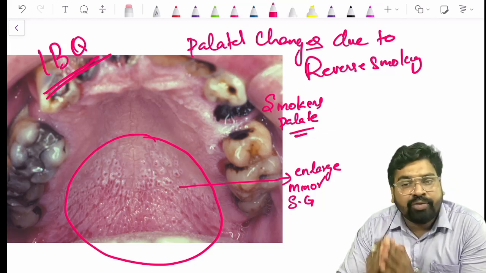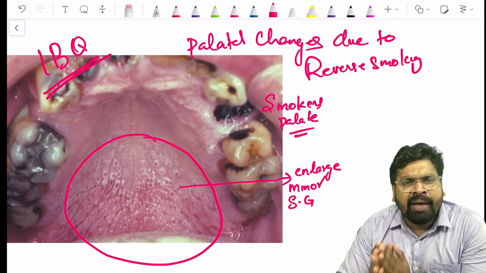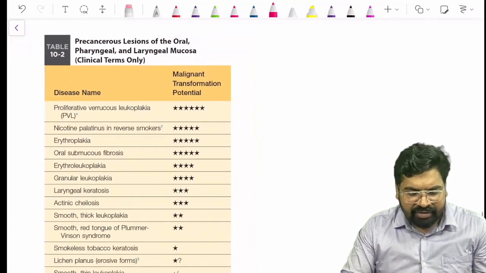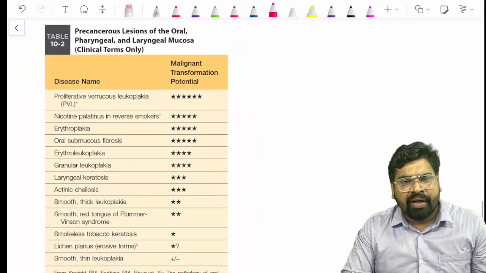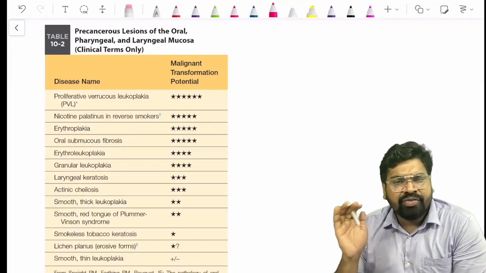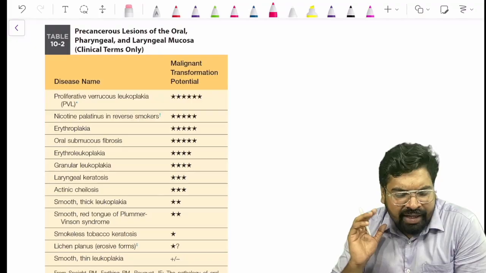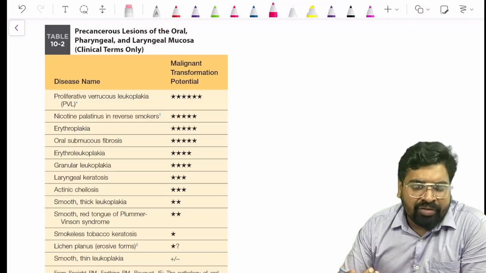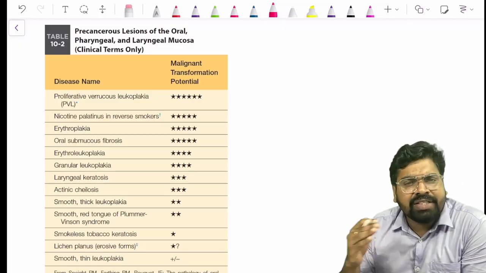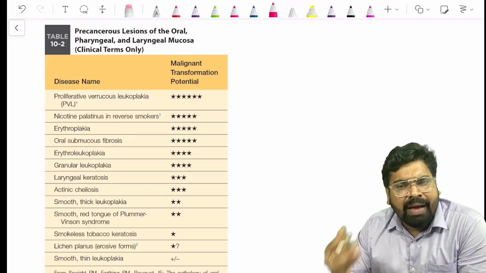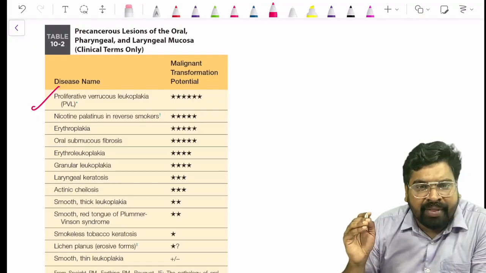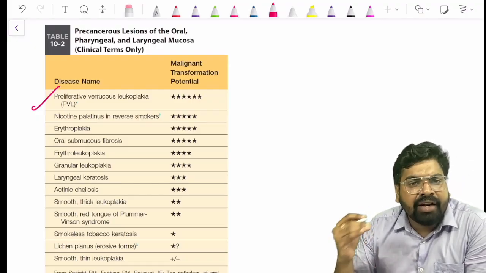So there are so many questions being asked based on malignant transformation. This is taken from your Neville actually. In Neville there is a wonderful table where they discuss which has maximum malignant transformation. In the question they will ask which among the following has maximum malignant transformation. You can see that proliferative verrucous leukoplakia has the highest malignant transformation.